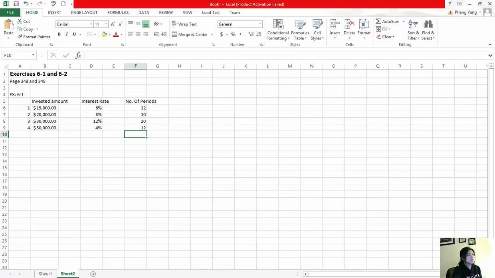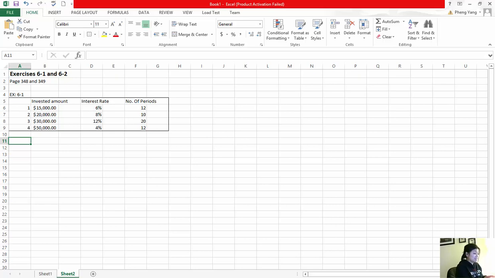Okay, so we have this table here in exercise 6-1, and it's asking us to calculate the future value for each of these single amounts.